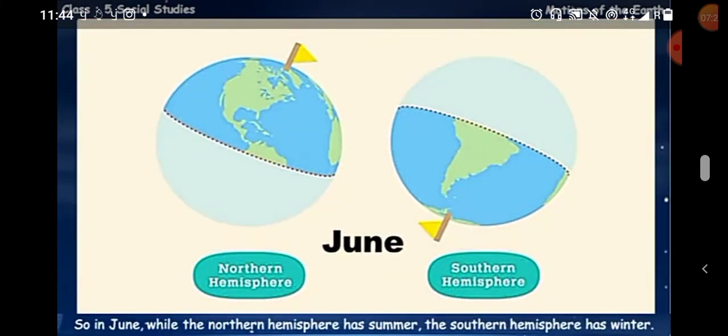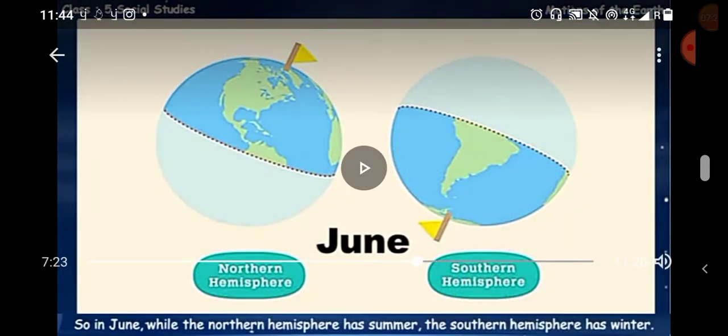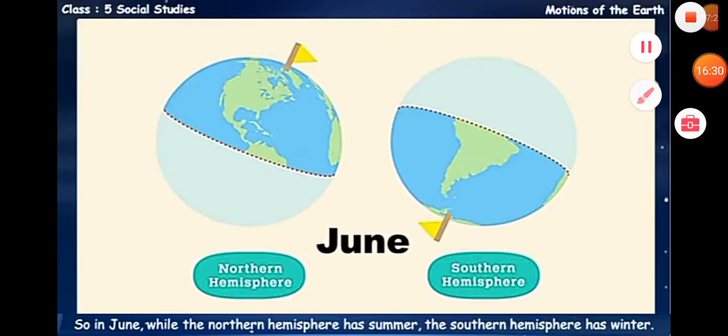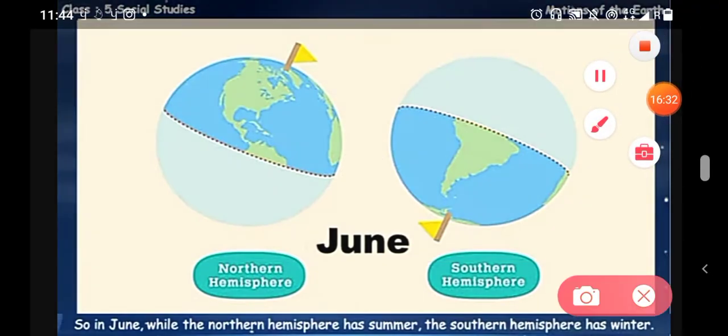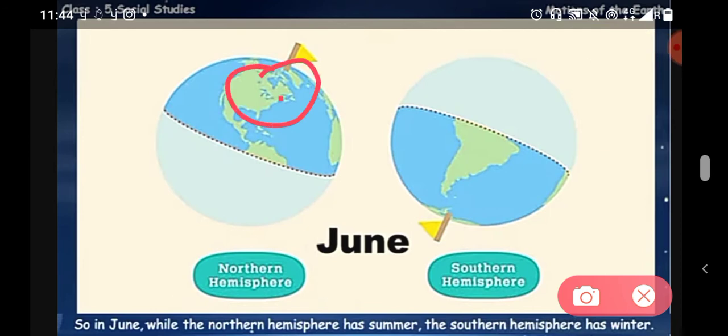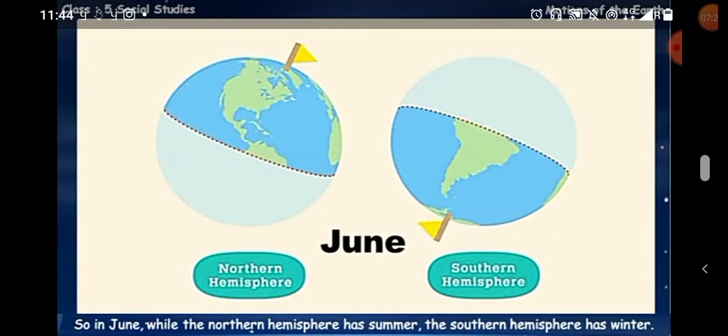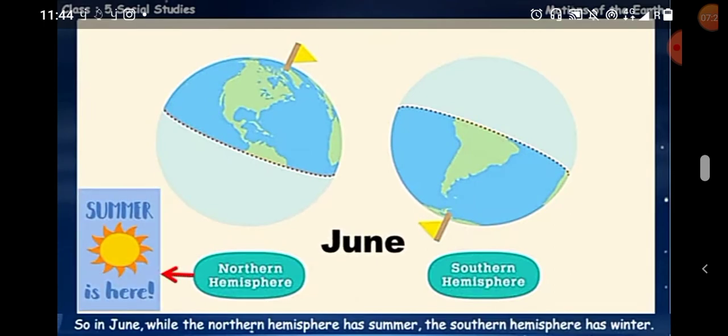So in this figure you can understand very clearly how it happens. When the northern hemisphere is tilted towards the sun, this area gets more sunlight. That's why here we have longer days, and this area does not get more sunlight. That's why there is night and there is more winter. So in June, while the northern hemisphere has summer, the southern hemisphere has winter.